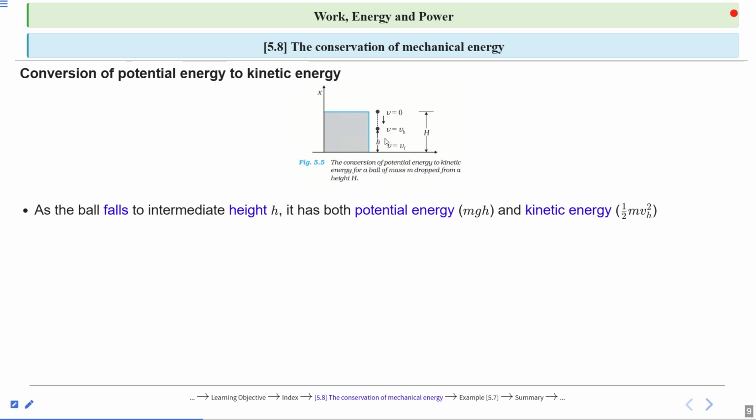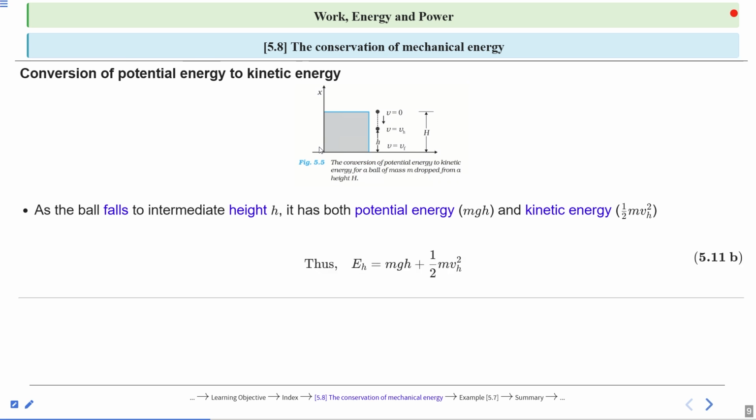We know the potential energy at intermediate height small h will be mgh, and the kinetic energy will be half mv square, where v is the velocity at height small h.